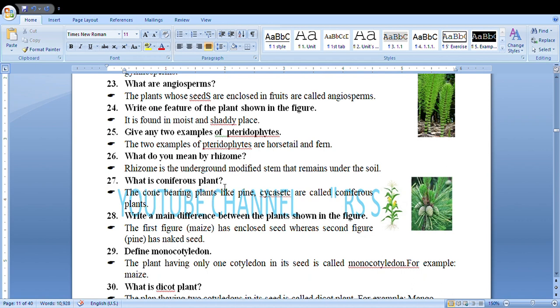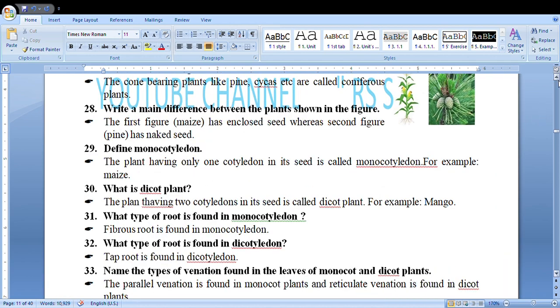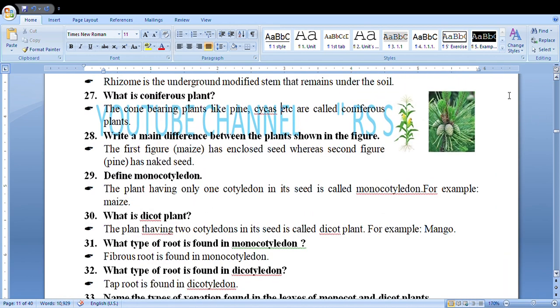What is coniferous plant? Cone-bearing plants like pine, cypress, etc. are called coniferous plants. Write a main difference between plants shown in the figure. We should differentiate between these two plants.